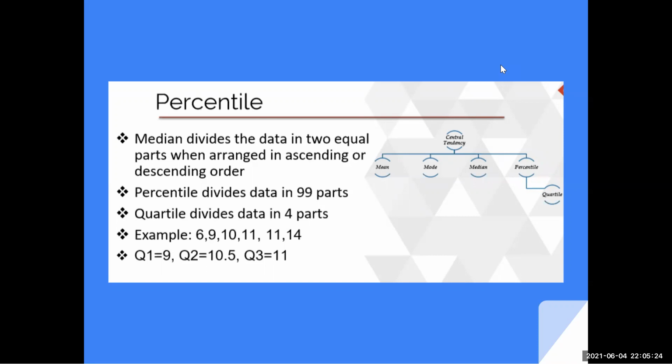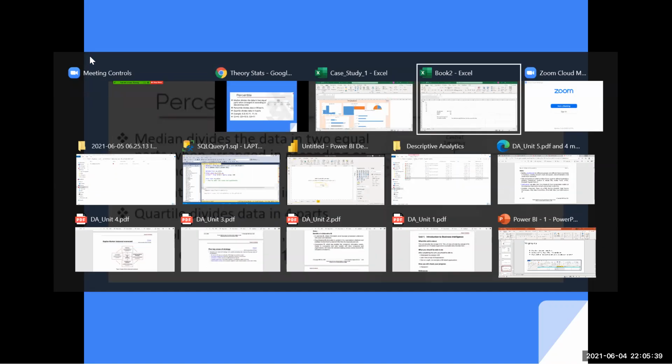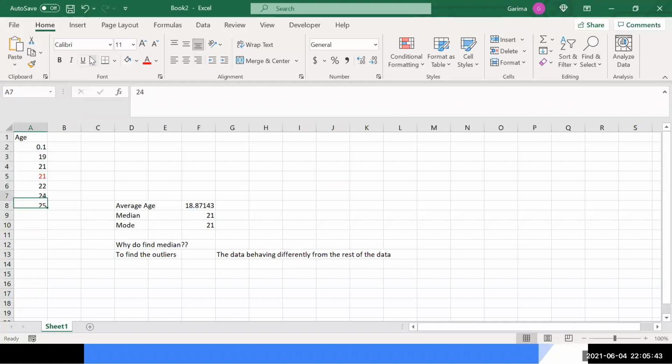Then on the data we try to find the percentiles, right? Percentiles or quartiles, there are two things that we do. So what is a percentile and what is a quartile? Let's try to understand that over here. Percentile means dividing the data into 100 parts, right? That is what we mean by percent. Dividing the data into 100 parts.